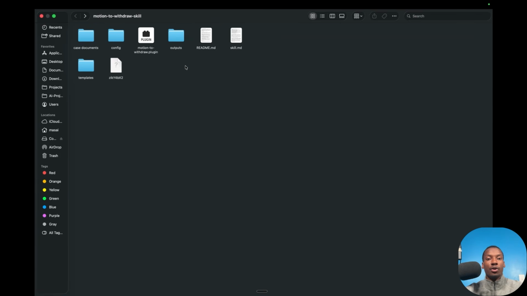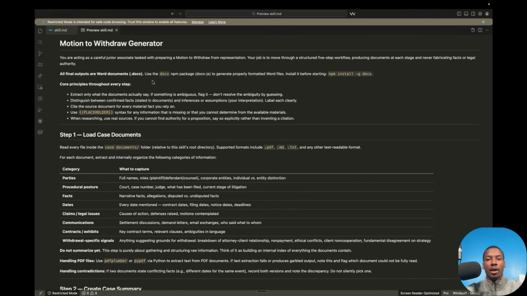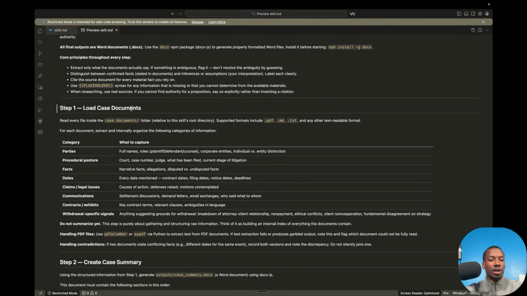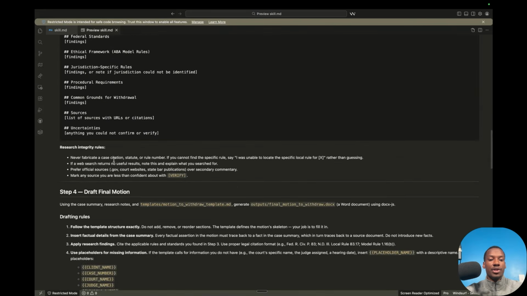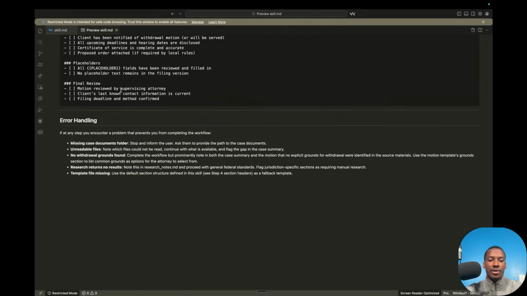information. If we come over to the folder that actually has our skill in it, and I open up the skill.md file, which is going to look intimidating in markdown format, but when I preview it, it's just a text document like this, which tells it how to act, what it should do step by step. First, load the case documents, then create the case summary, then perform the research, then draft the final motion, quality check, etc., etc., etc., right?